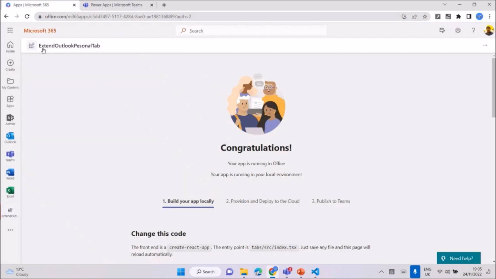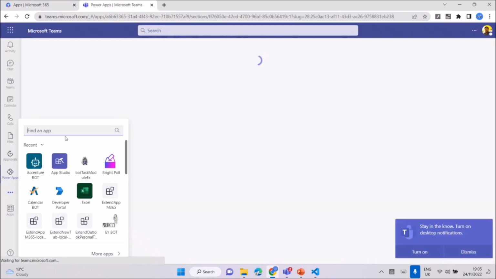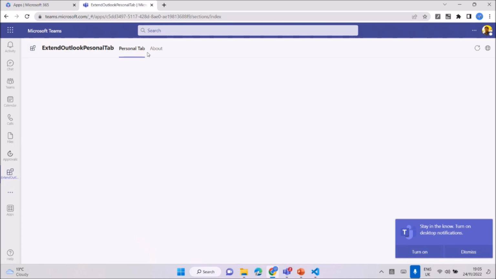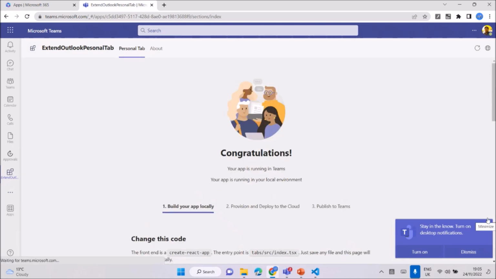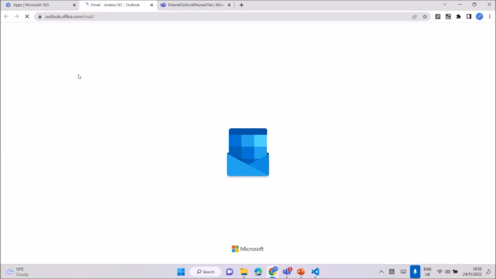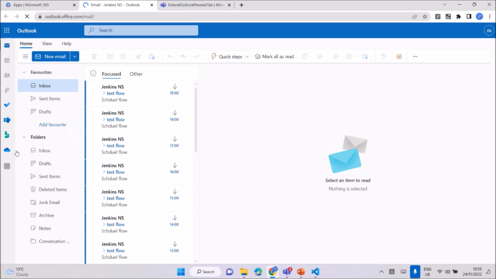It's a standard Outlook, extended Outlook personal tab. You can click, see the personal tab is there. You can write your own content, everything. We can see congratulations, Jenkins. The same one you need to go with in Outlook also. When you go to Outlook, here you can go to the apps.